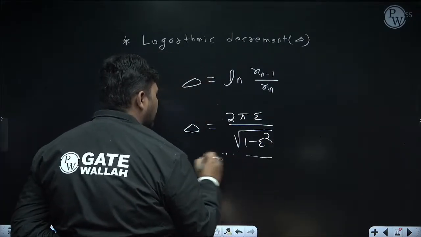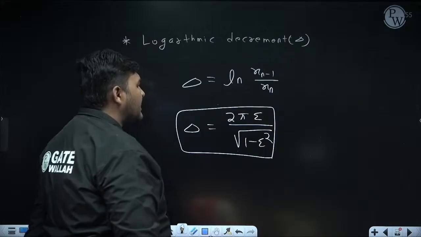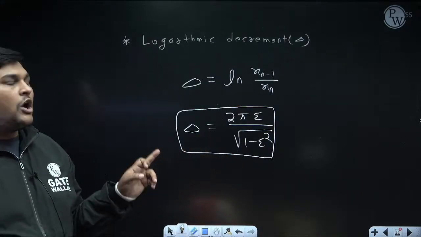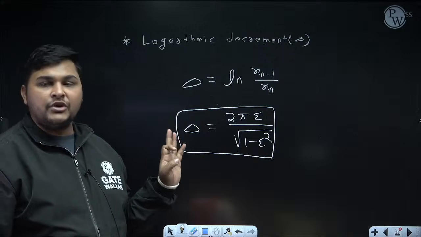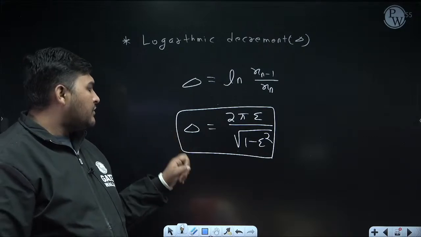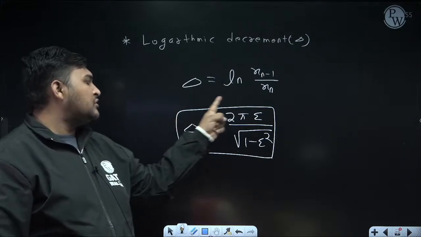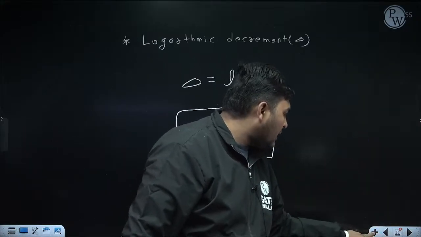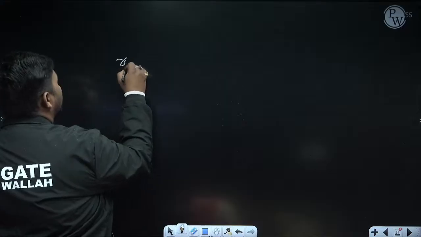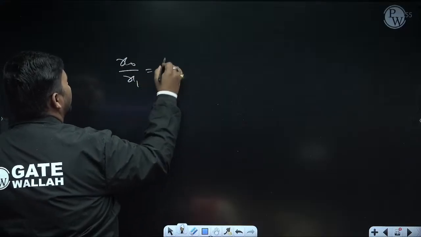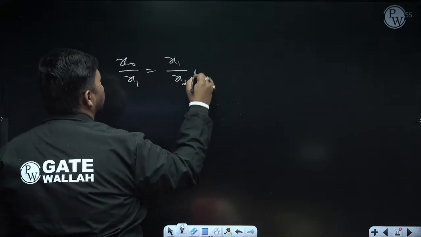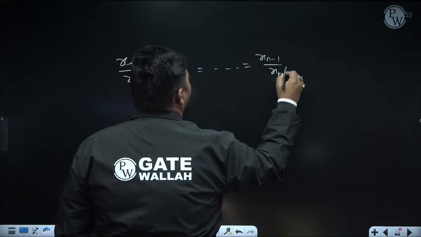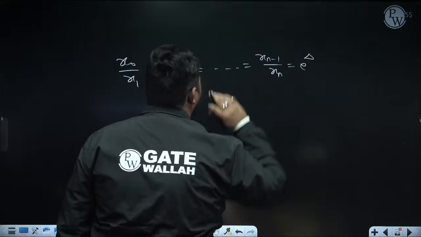So remember this formula. Whenever the examiner asks for the ratio of displacement at corresponding points in two consecutive cycles, or the ratio of amplitude in consecutive cycles, that ratio will always be equal to e to the power delta. First calculate delta through this formula, then the ratio is e to the power delta. So the ratio of displacement at corresponding points in consecutive cycles is constant, and this is equal to e to the power delta.